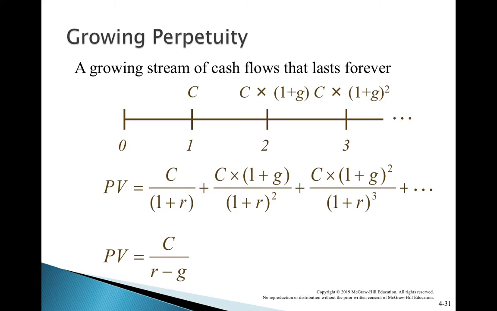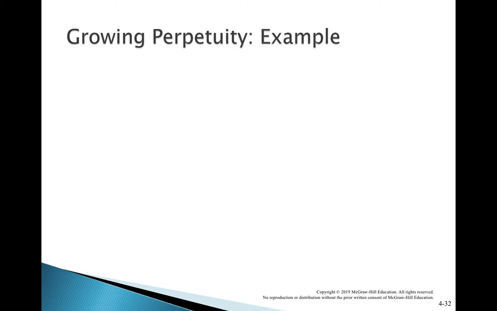This is the dividend discount model we will see in the next chapter: C divided by R minus Z. Normally in the dividend discount model, we use this formula, where C is the current dividend, R is the cost of equity, G is the growth in the dividend. It will give you the present value of the stock, or the valuation of the stock.